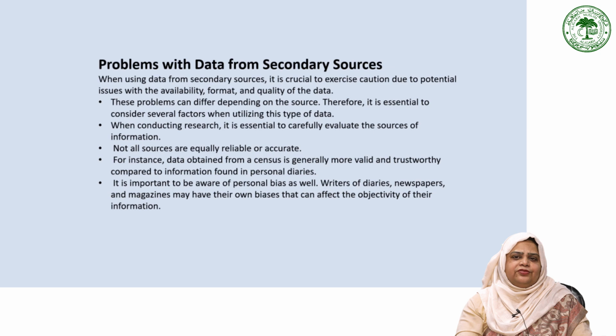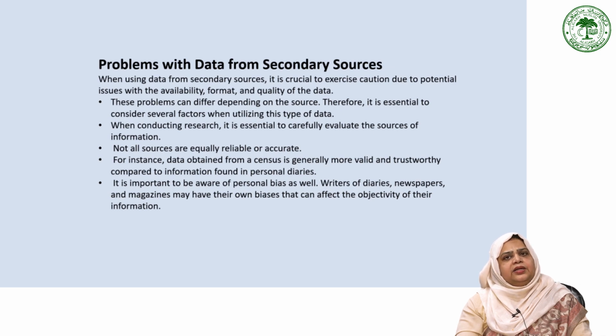For instance, information collected from a census is likely to be more valid and trustworthy compared to information found in personal diaries. This is because personal diaries may be influenced by the writer's own opinions and biases, making them less objective and rigorous than research reports. Another important factor to consider is personal bias.